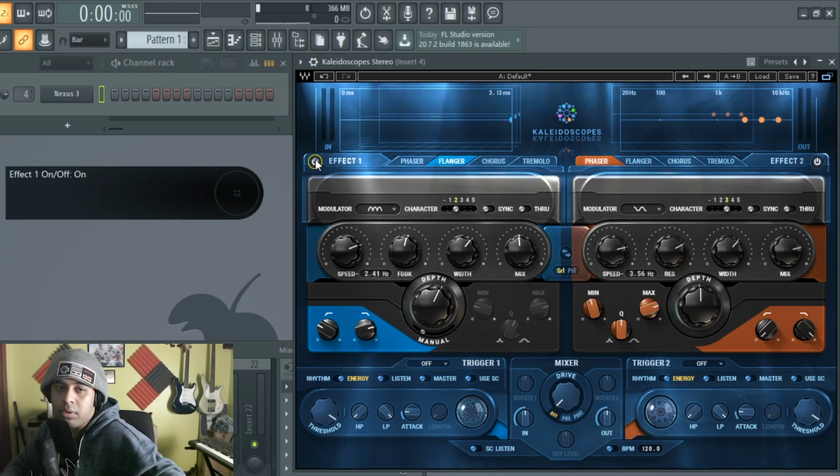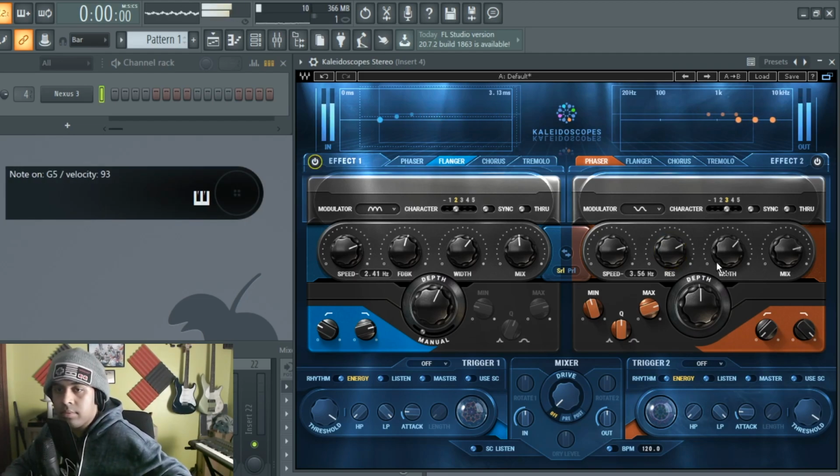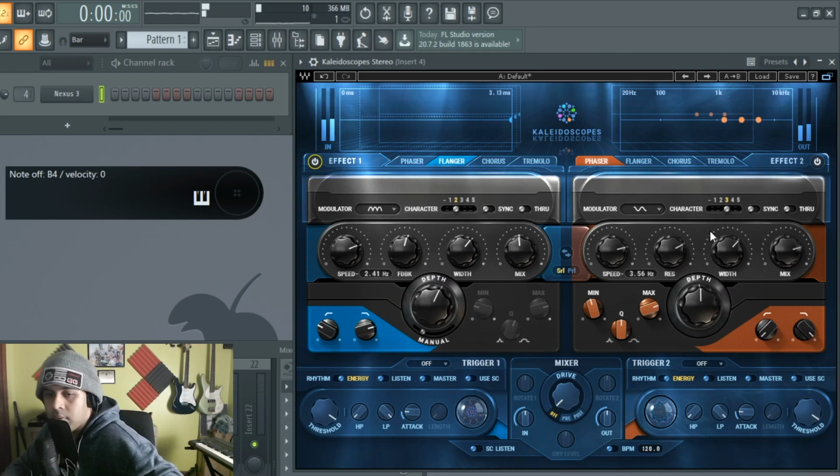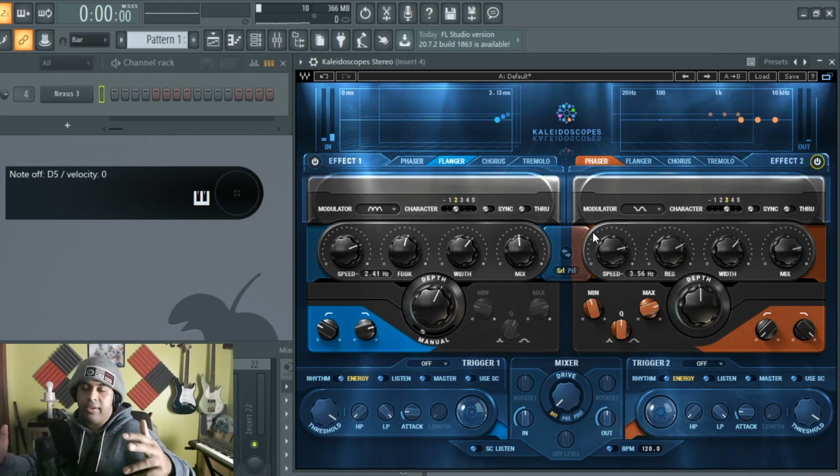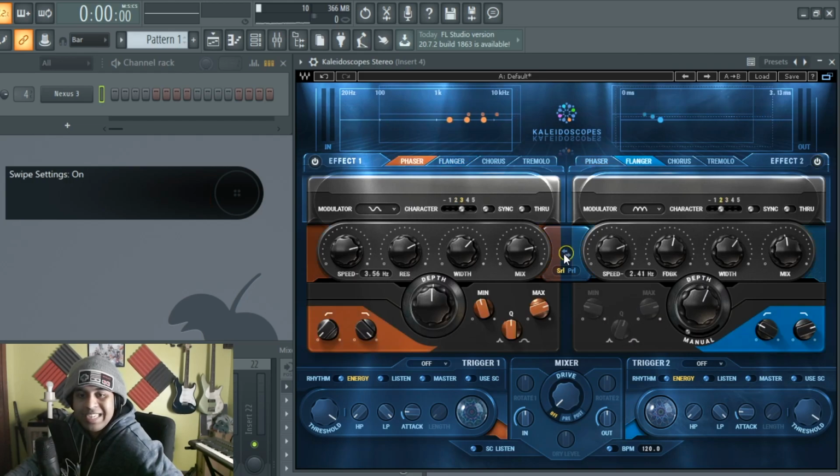So here's where both of them on will sound like. Cool, right? So you can hear the phaser and the flanger having its own taste, like blended in there. If you want, you could go ahead and change the settings. You swipe it over, so now it's the phaser first and then the flanger. So this has its own style too.